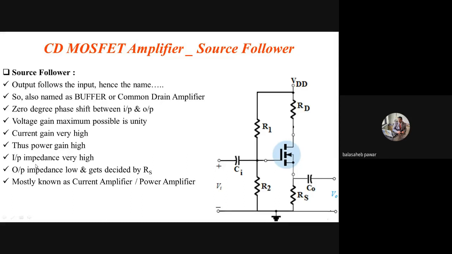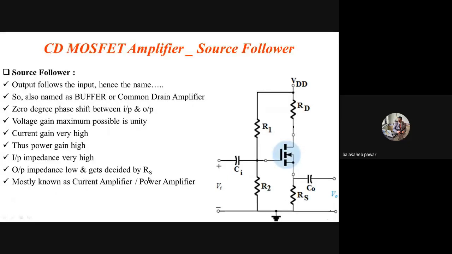Another feature is input impedance. Again, it is very high as the input is applied to the gate with respect to source. Output impedance, it is low, and I mentioned one point, and gets decided by RS. Why I mentioned this line here, and gets decided by RS?